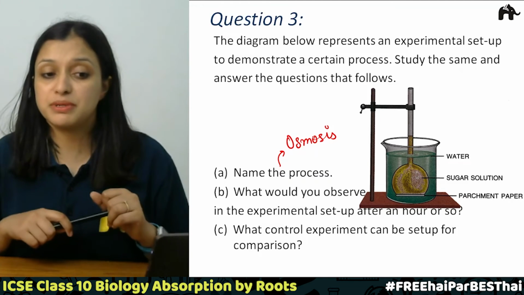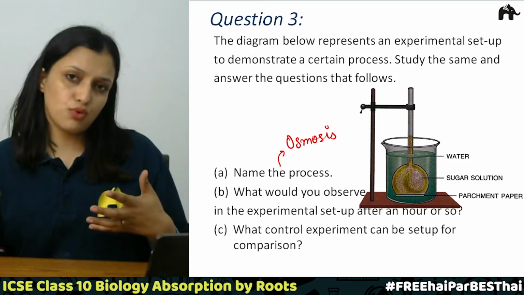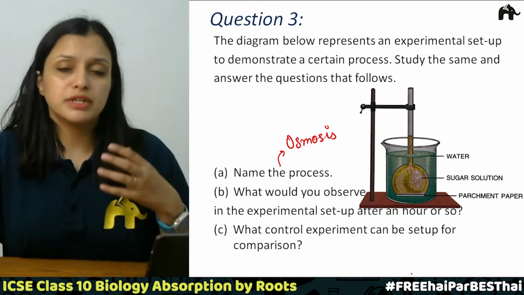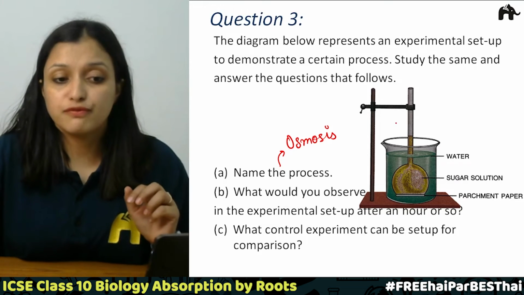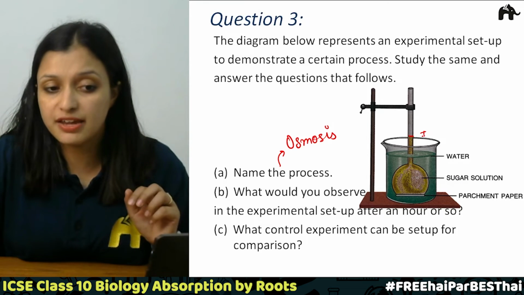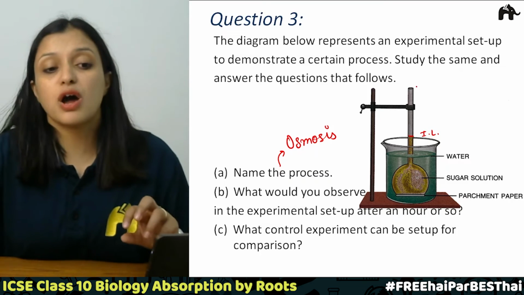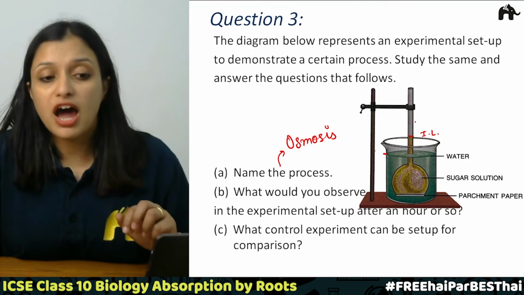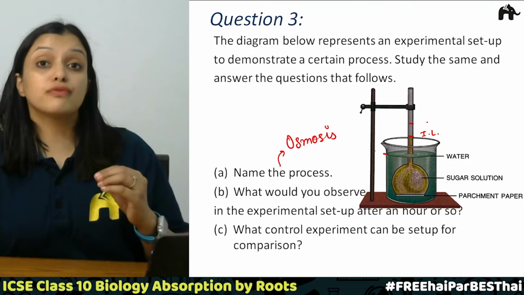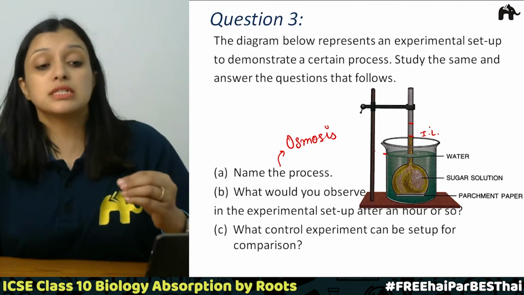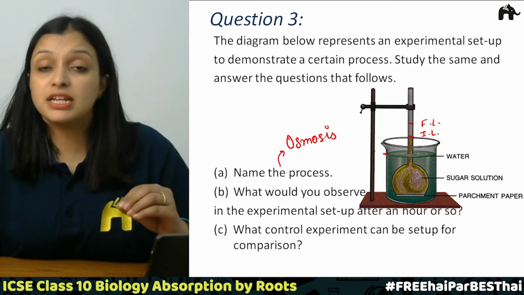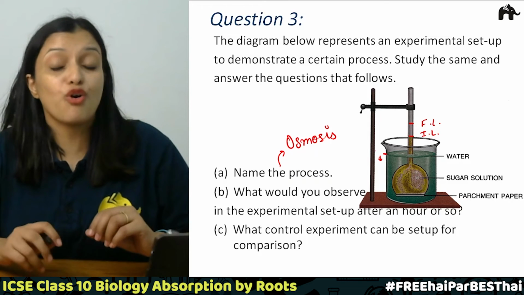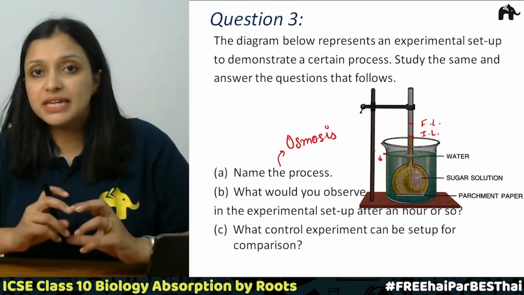If this is the experimental setup, after an hour or so, what will you observe? In this process, we will observe that after an hour or so, see, if this was the initial level in the thistle funnel, and this was in the beaker, after an hour the level of the sugar solution in the thistle funnel will rise. The final level is going to be somewhere here, and there will be a slight drop in the level of water in the beaker. Right?